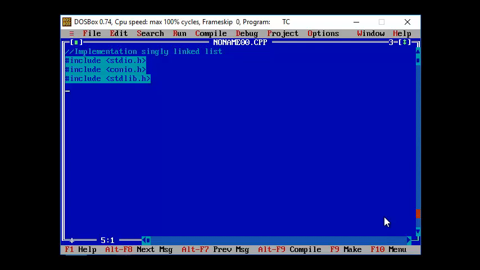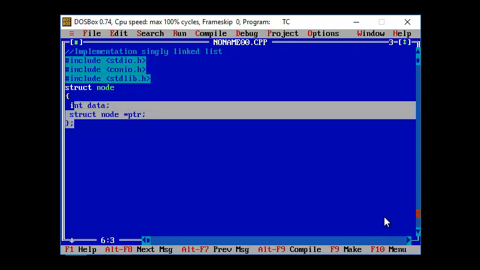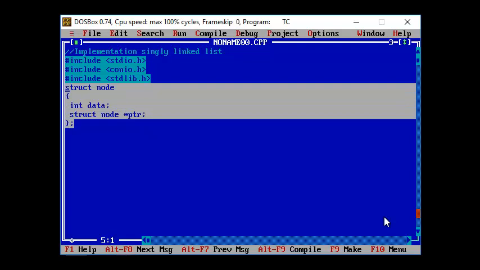As I told you, I'm going to create a structure node that consists of the data and then a pointer variable, which is of the data type of struct itself. So this is my structure. The structure is basically a node, and every node will have data and then the address of the next node.